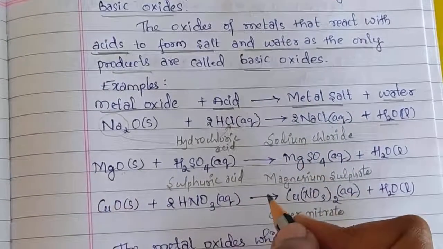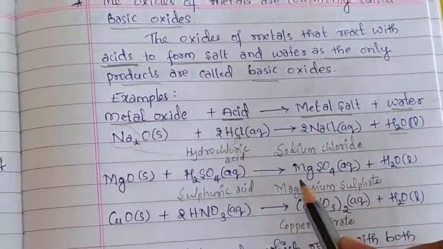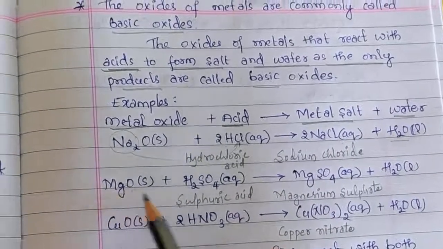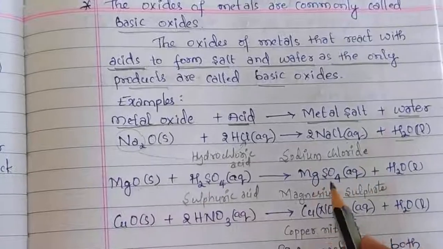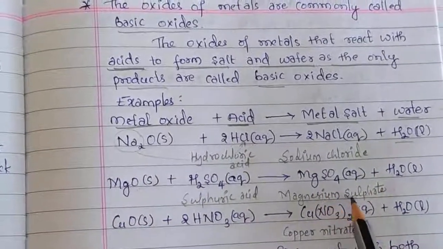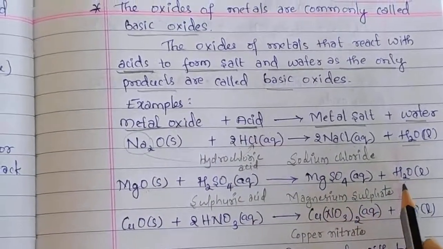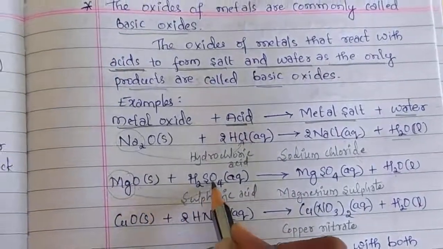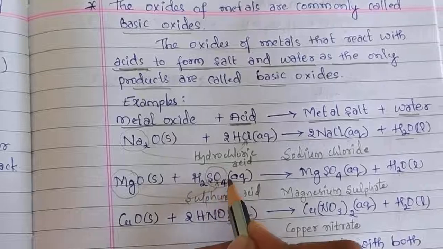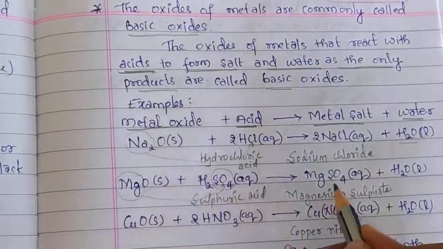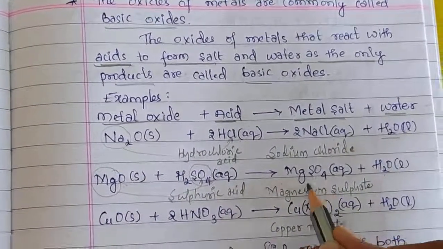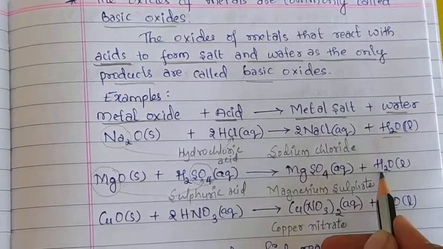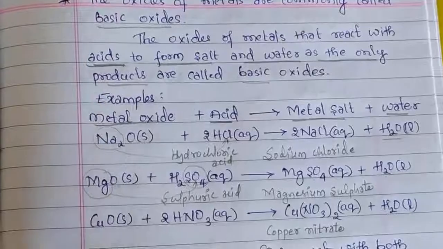On reacting magnesium oxide with sulfuric acid, it forms magnesium sulfate and water. See here, this magnesium metal reacts with the sulfate of sulfuric acid and they form magnesium sulfate. It is the metal salt. Along with this, water is also formed.